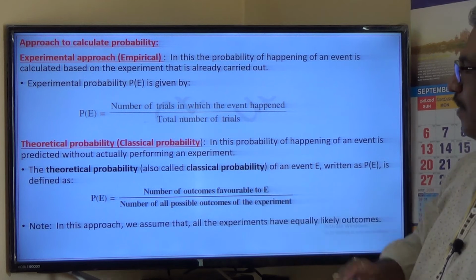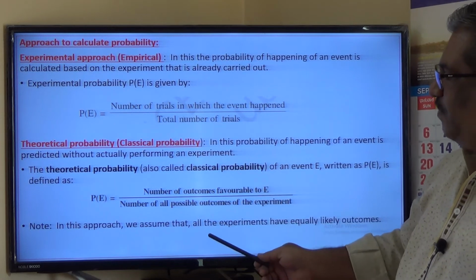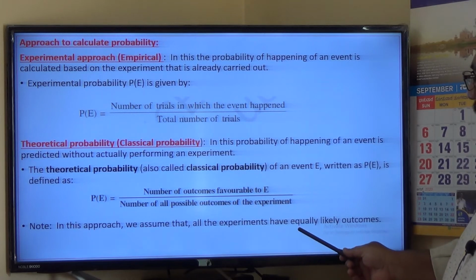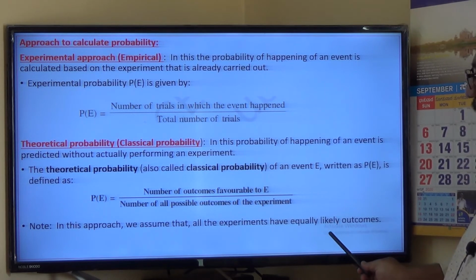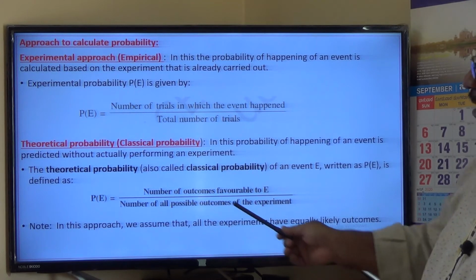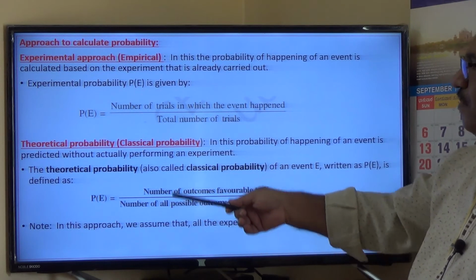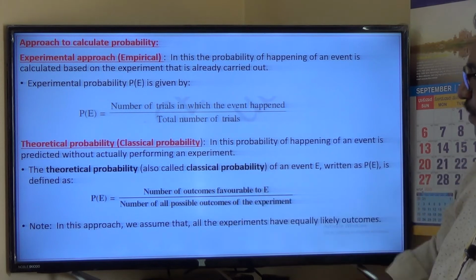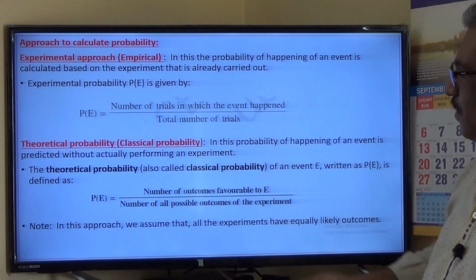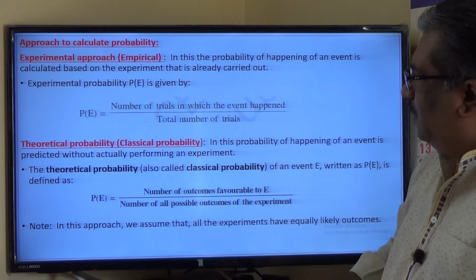This is how the probability is given. And one assumption is made over here. That assumption is, in an experiment all the outcomes are equally likely. We have to assume that all the outcomes are equally likely while calculating the probability by using theoretical probability method. I hope you have understood. Make a note of all these things and try to memorize this.